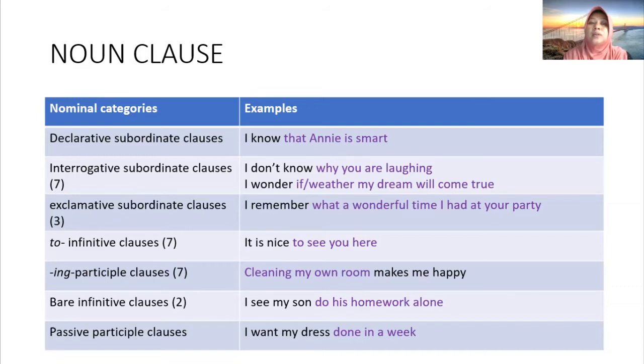So the subject comes before the predicator.